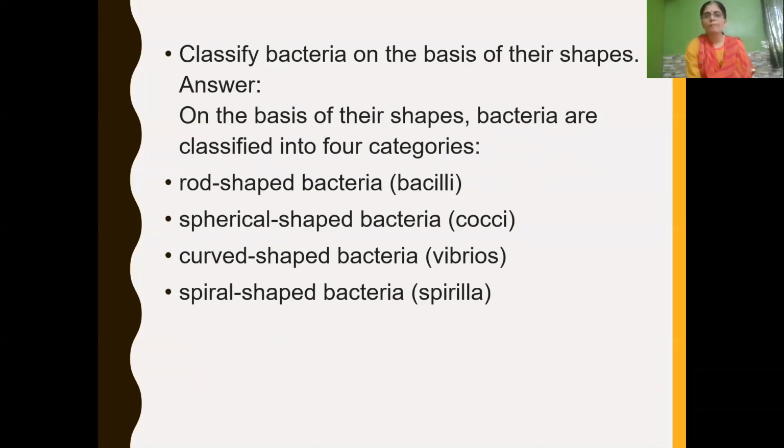Next, classify the bacteria on the basis of their shapes. Bacilli, cocci, vibrio, spirilla will be given. Rod-shaped bacteria are called bacillus. Coccus or cocci, spherical-shaped. Vibrio, curved or comma-shaped. Spiral-shaped, spirilla. Got it? So the shape and bacteria name is given: rod-shaped bacillus, spherical-shaped coccus, curved-shaped vibrio, spiral-shaped spirilla or spirillum.